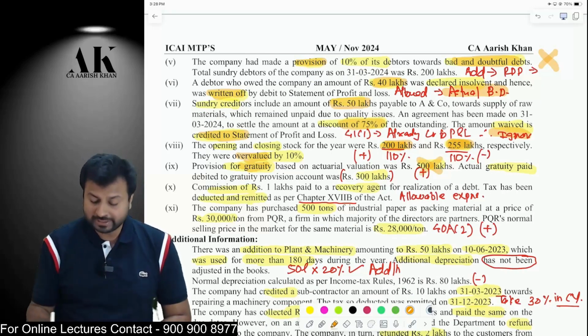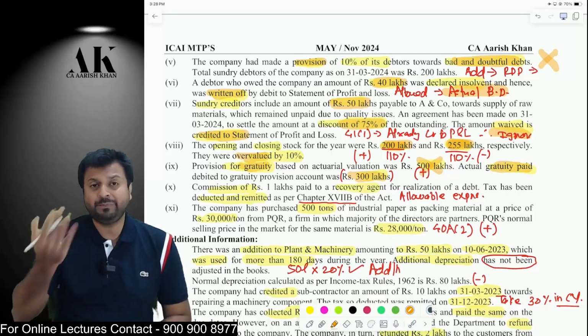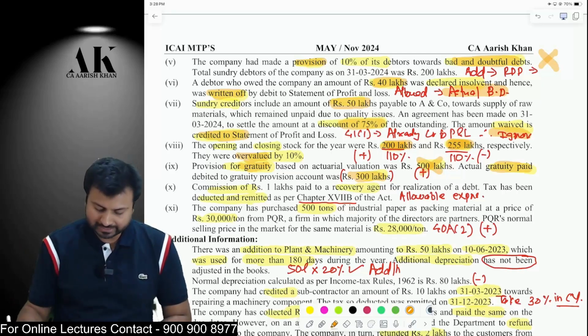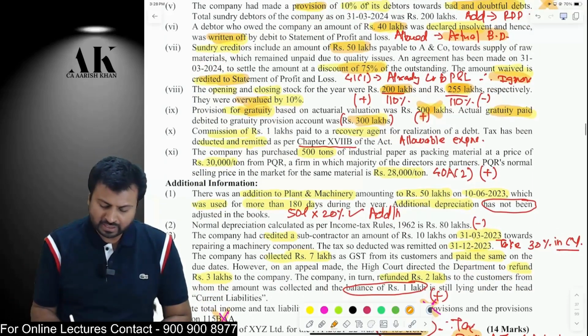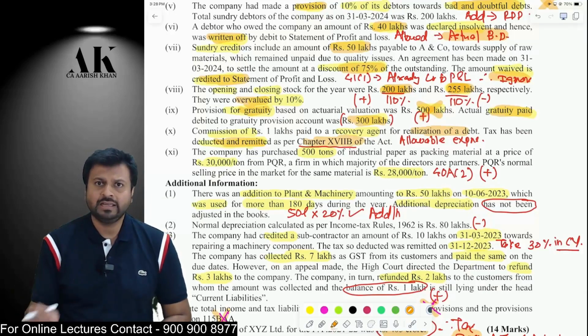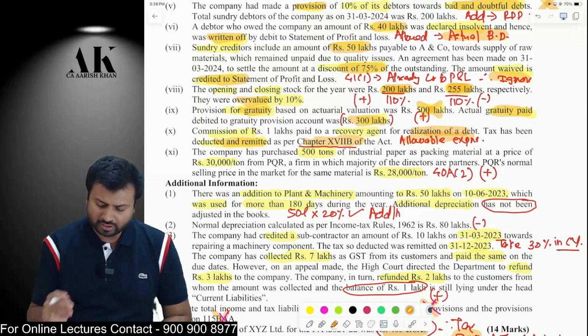So 500 lakhs will be disallowed, but whatever provision is actually paid to the employees, that will be allowed under the income tax law. Next one, you are making some payment for recovery agent for realizing of debt, and you have deducted the TDS, you have also remitted the payment, everything is done properly. Therefore, your expenditure will be allowed under the income tax law. There is nothing wrong in that.